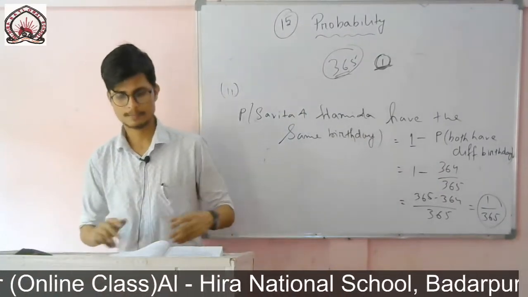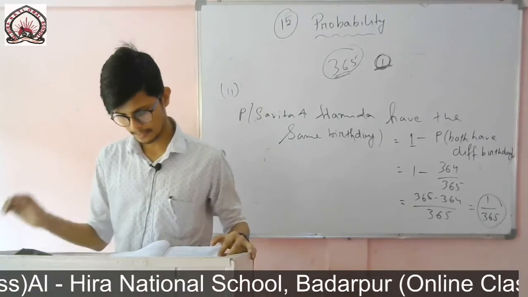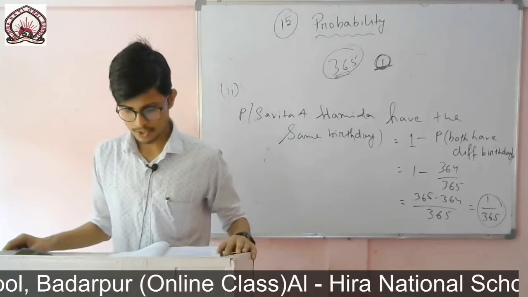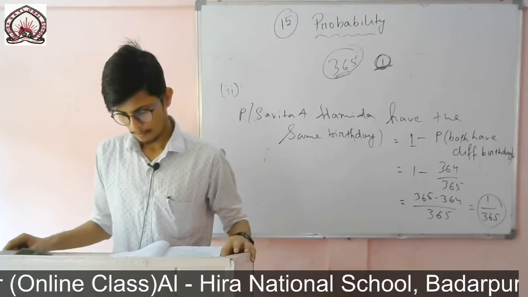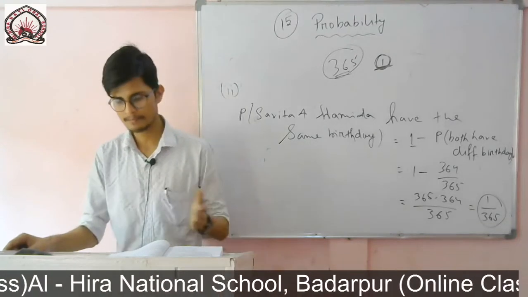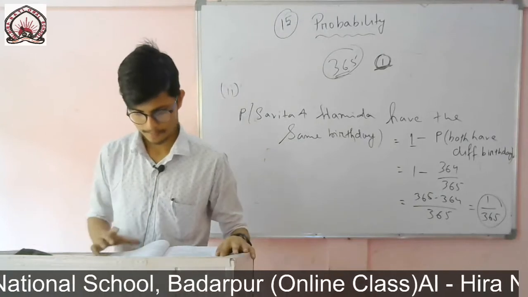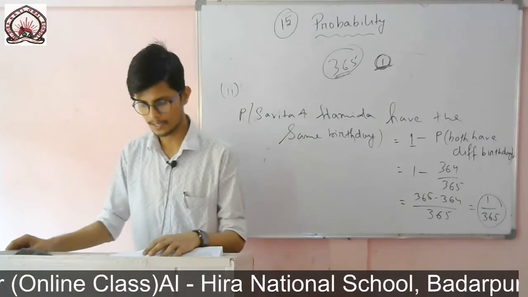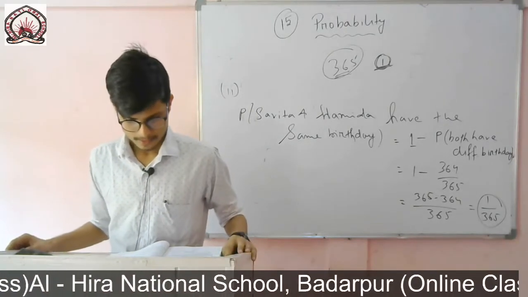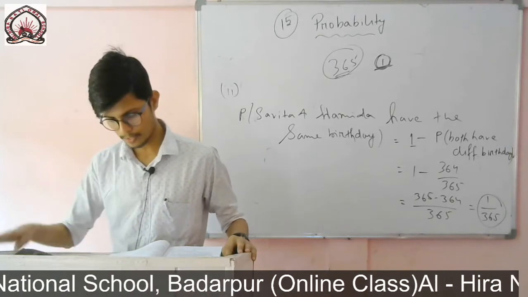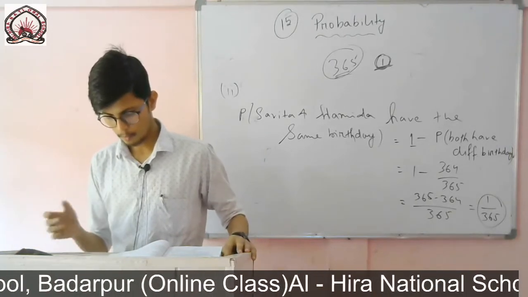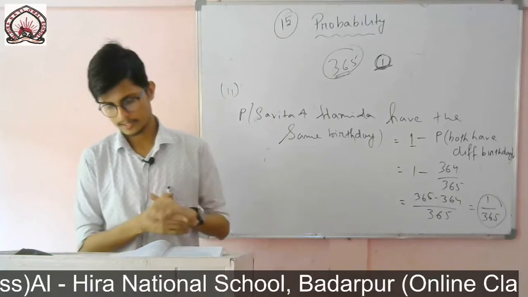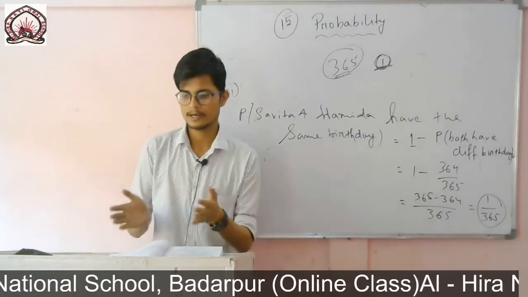Okay, now example number 7. There are 40 students in class 10 of the school, of whom 25 are girls and 15 are boys. The class teacher has to select one student as a class representative, or captain. She writes the name of each student on a separate card, the cards being identical. Then she puts the cards in a bag and stirs them thoroughly. She then draws one card from the bag. So what is the probability that the name written on the card is the name of a girl, or a boy?